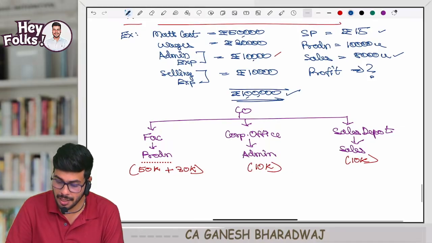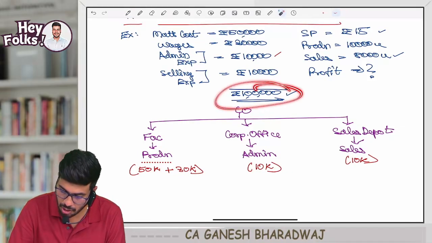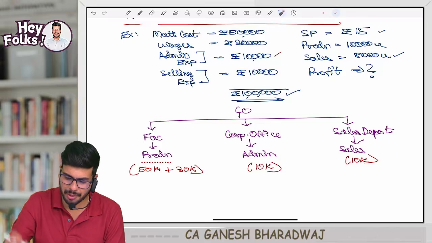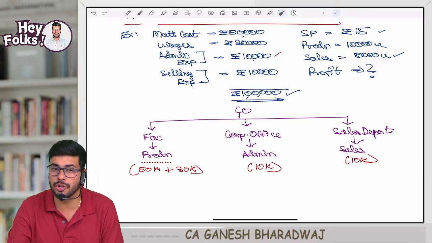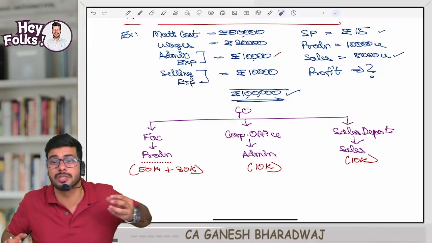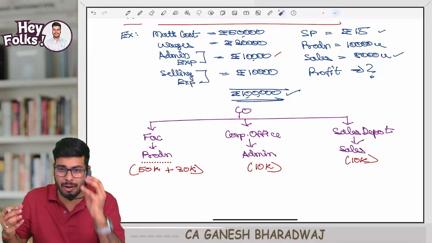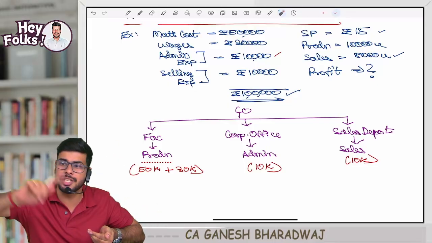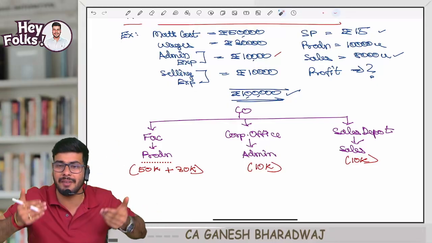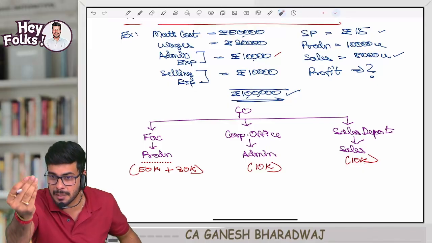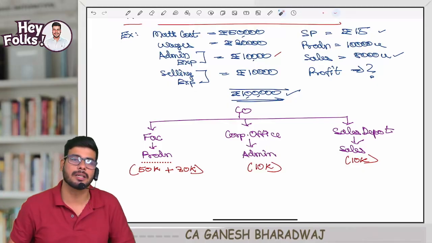No. Why? 1 lakh, sir, is the cost that I incur to produce how many units? 10,000 units. Sir, but you have told me that you have sold only 8,000 units. So this total cost needs to be segregated into cost of goods sold and closing stock, and only the cost of goods sold becomes my expired cost. That alone needs to be knocked off against my sales to arrive at profit, because after all, my profit is nothing but sales minus expired cost. We only saw that. You clear with this?